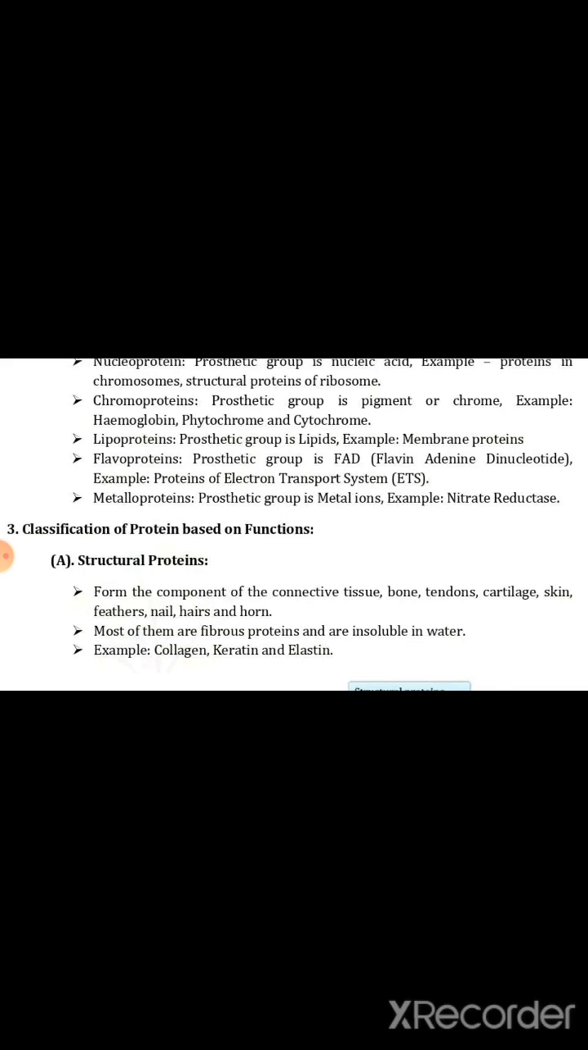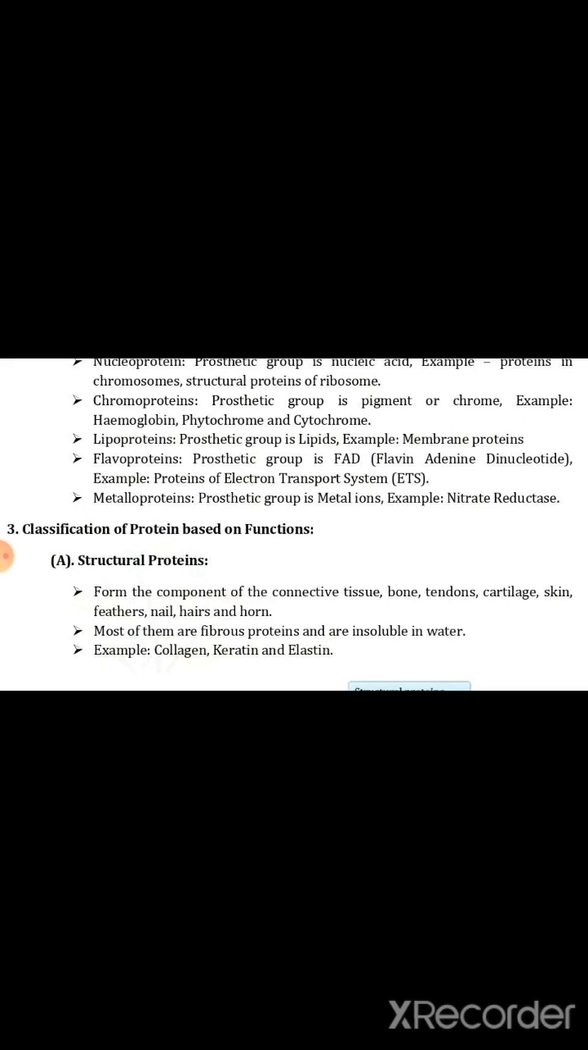Then lipoprotein. The prosthetic group is lipid. For example, membrane protein. Then flavoprotein. The prosthetic group is FAD, full form flavin adenine dinucleotide. This full form will be asked in the exam. Then example, proteins of the electron transport system. Then metalloprotein. The prosthetic group is metal ions. For example, nitrate reductase. These are the conjugated proteins.